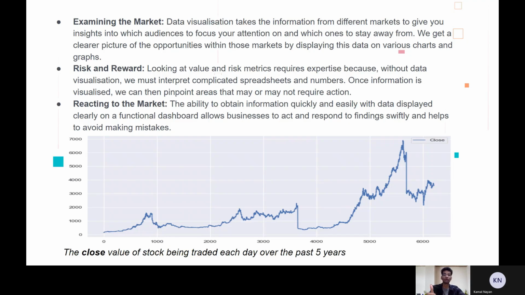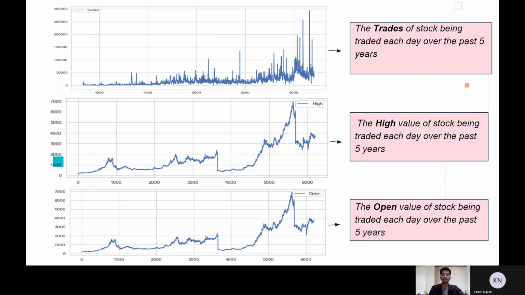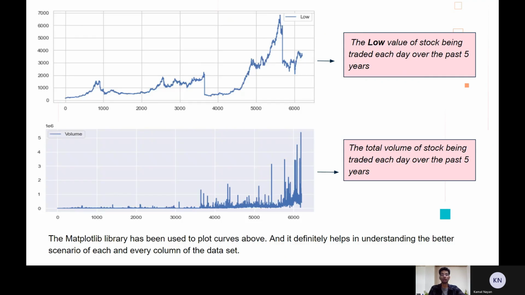Six graphs follow, which show the close value, the number of trades, the high, open, and low value of the stock, and the total volume of stock. It is evident from the graphs that there exists a drastic change in numbers in the range of 5,000 to 6,000. This change has been clearly depicted by the method of plotting the data over a time period.